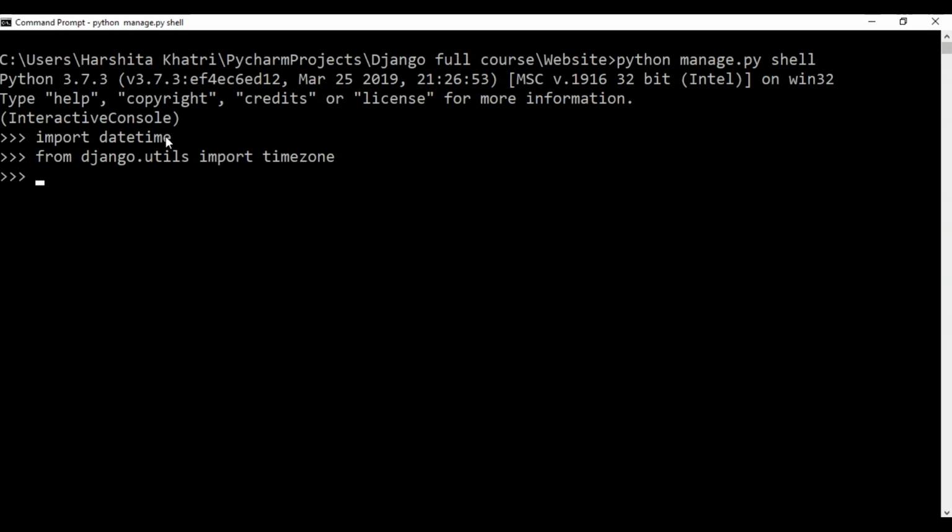Now after this, I'll have to import the all courses and the details class present in the technical courses app. So from technical courses.models, import all courses, comma details. I'm not giving a space over here. Okay, I've just made a spelling mistake over here. I'll correct it. Technical courses.